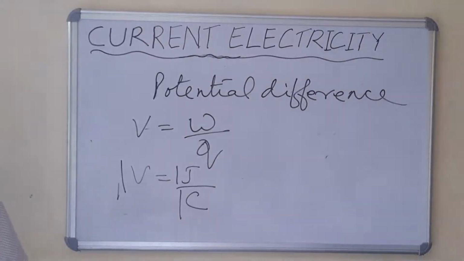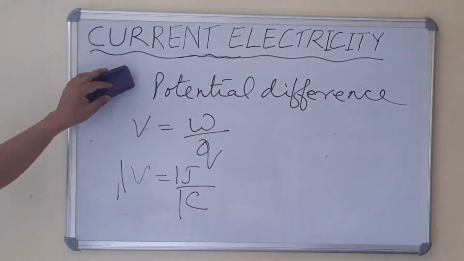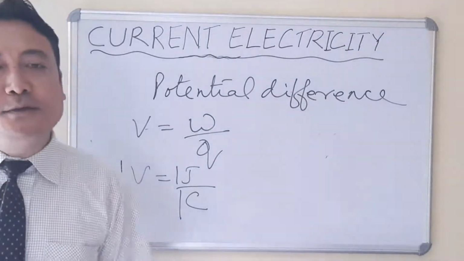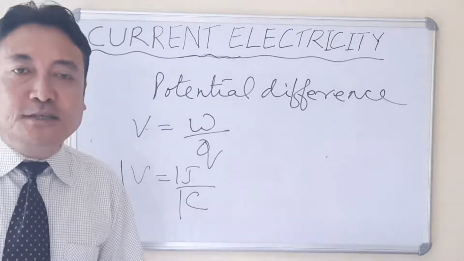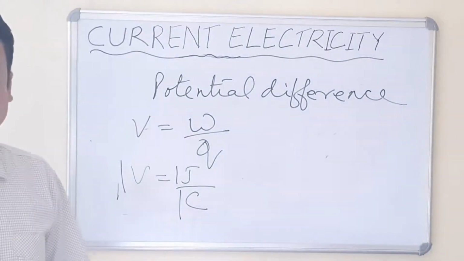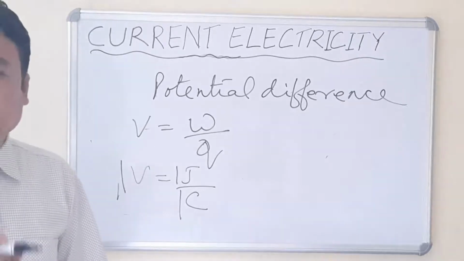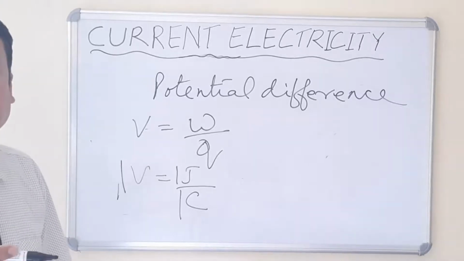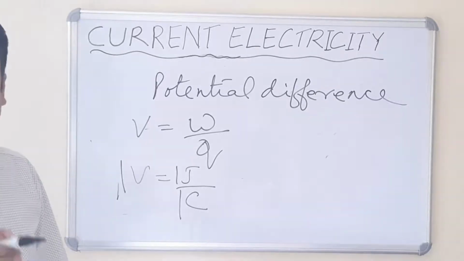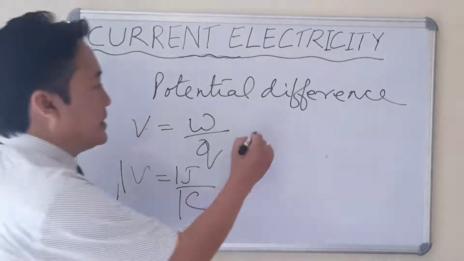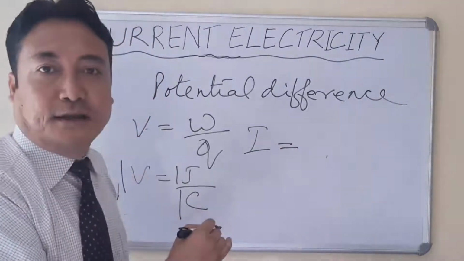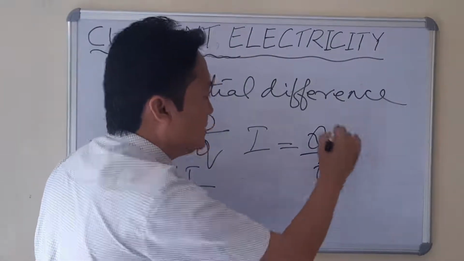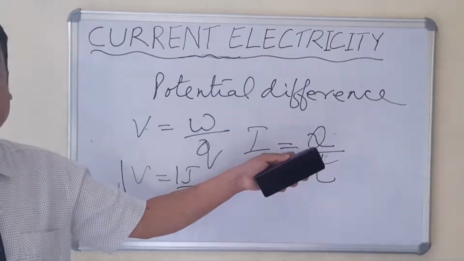Is it clear? Now the next point is electric current. As we know, the flow of electrons in a definite direction constitutes electric current. Now what is electric current? The rate of flow of charge in a circuit is known as electric current. Circuit means a path in which the current flows. So, from the definition, current equals the rate of flow of charge, which means Q divided by T.